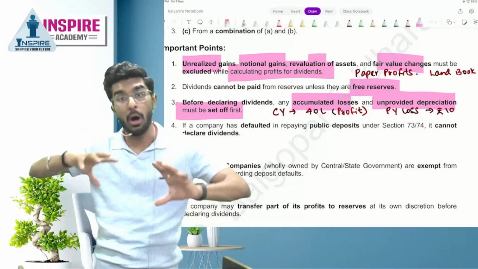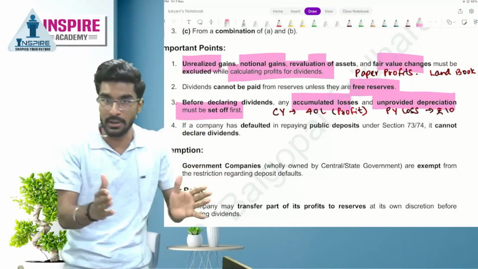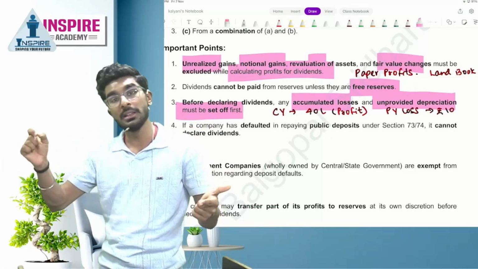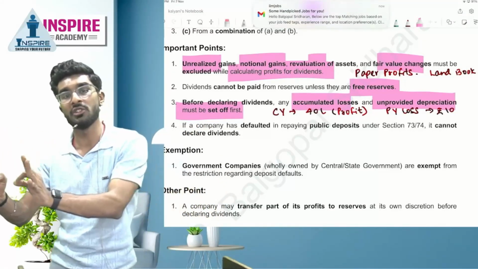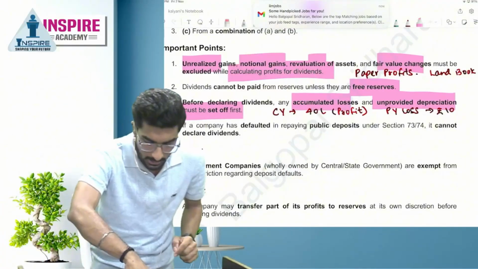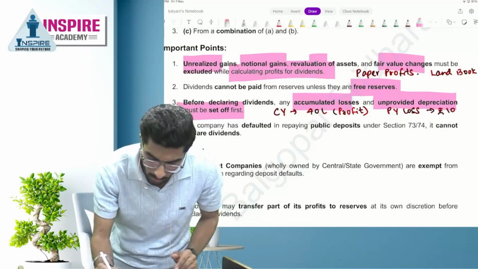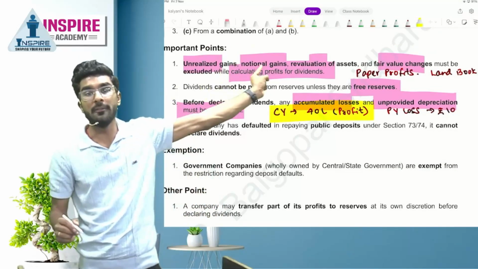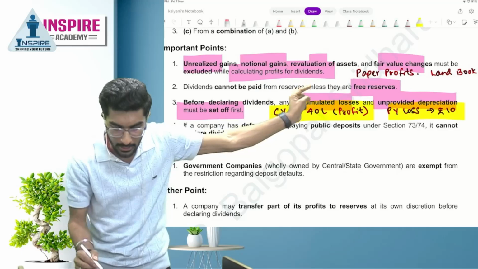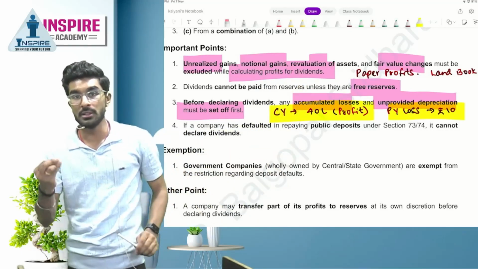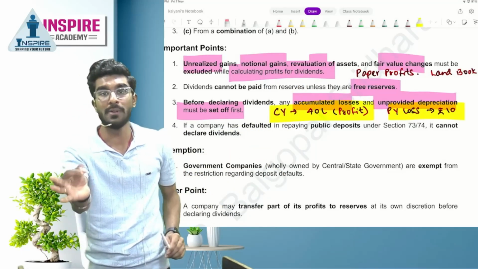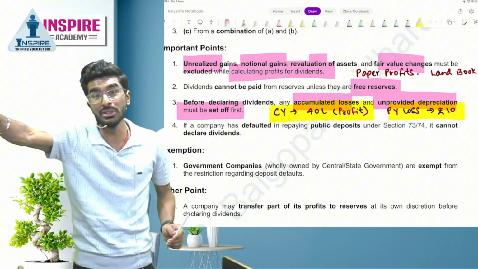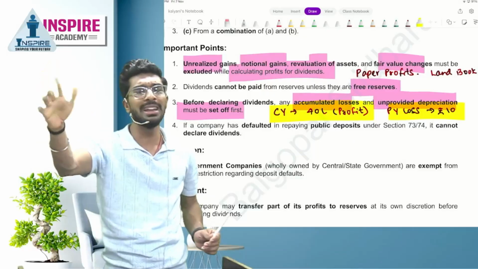Number one is, people, all the accumulated losses the company has suffered till now, you have to first set off using that. After that, previous year's loss also you have to set off, and depreciation also you have to set off. I will give you an example. Supposing company's current year profit is 40 lakh rupees. Previous year's loss is 10 lakh rupees. That means you can only pay dividend for the amount of 30 lakh rupees. Yes or no? When you withdraw money from the general reserve, first you have to use it to set off previous year's losses and depreciation.